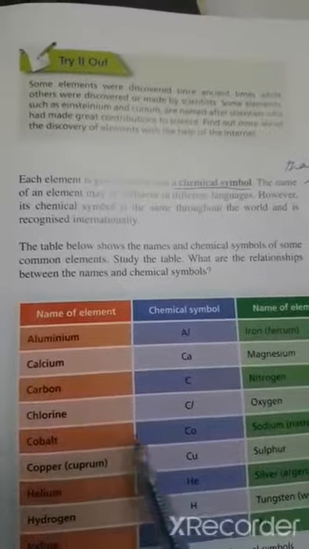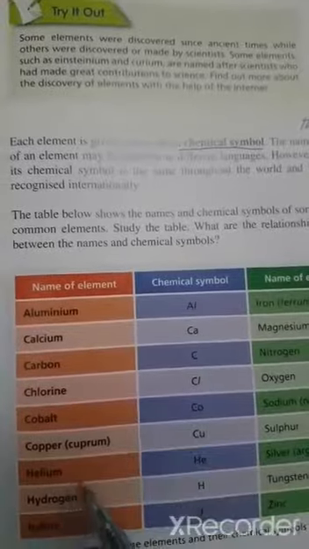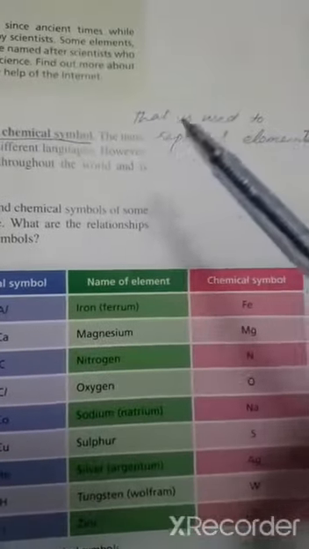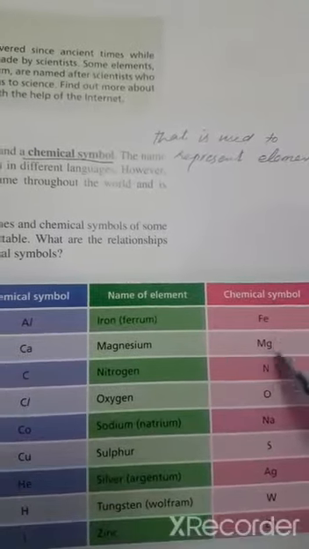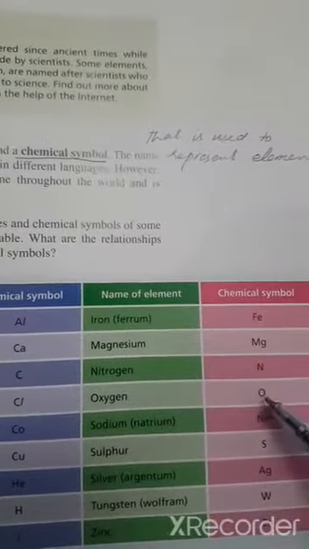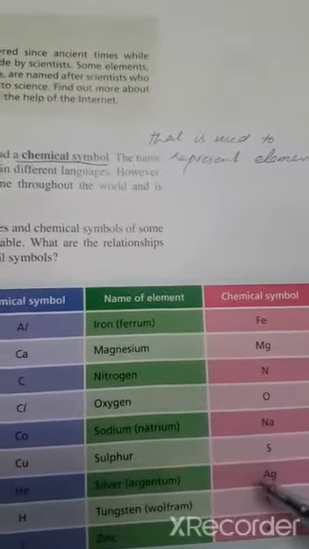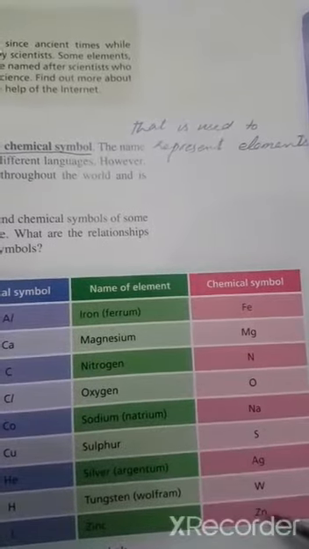Calcium, Ca. Carbon, C. Chlorine, Cl. Cobalt, Co. Copper, Cu. Helium, He. Hydrogen, H. Iodine, I. Iron, Fe. Magnesium, Mg. Nitrogen, N. Oxygen, O. Sodium, Na. Sulfur, S. Silver, Ag. Tungsten, W. Zinc, Zn.